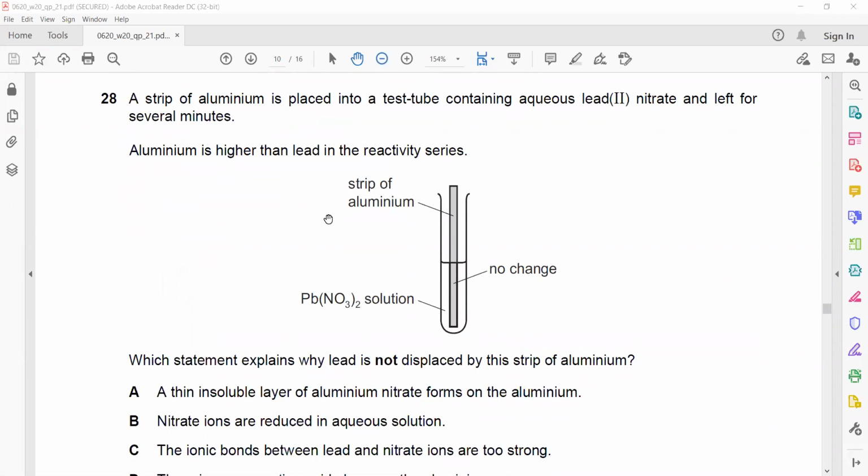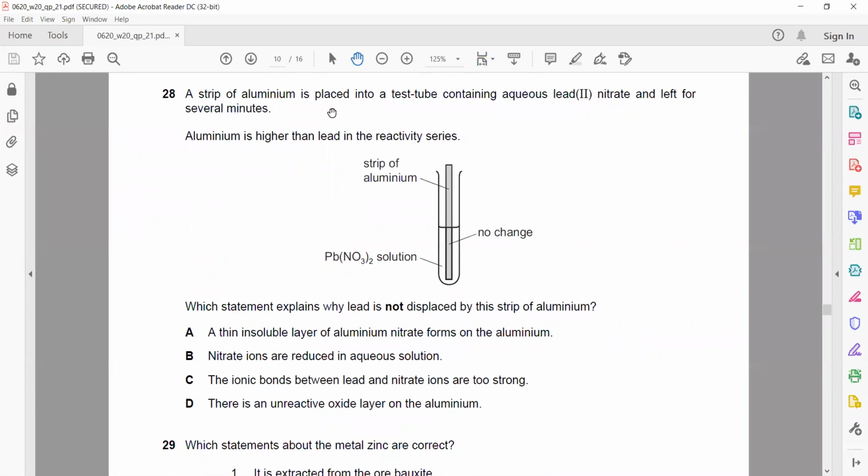Question 28. A strip of aluminium is placed in a test tube containing aqueous lead(II) nitrate and left for several minutes. Aluminium is higher than lead in reactivity. Which statement explains why lead is not displaced by the strip of aluminium? When we check the reactivity series, aluminium is higher and lead is lower.